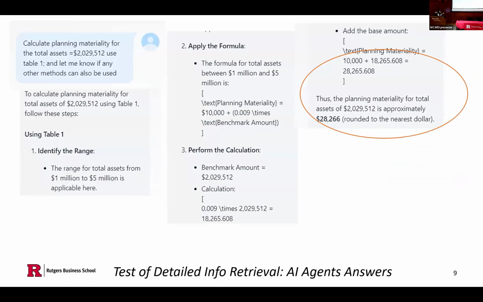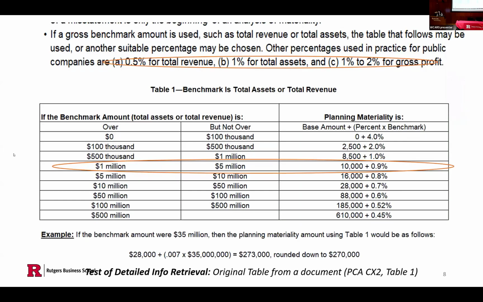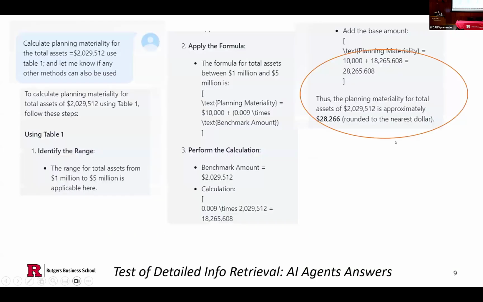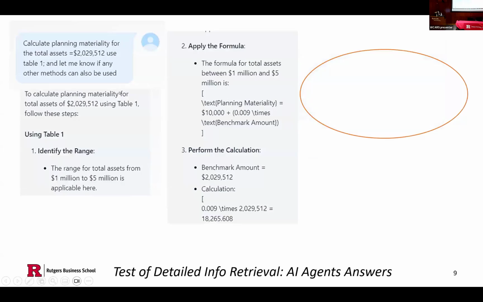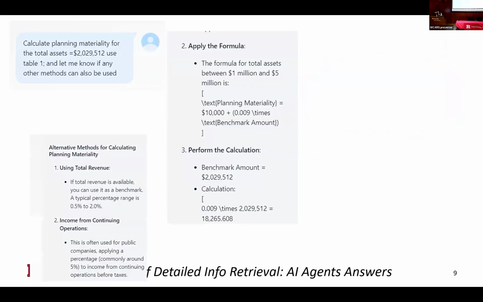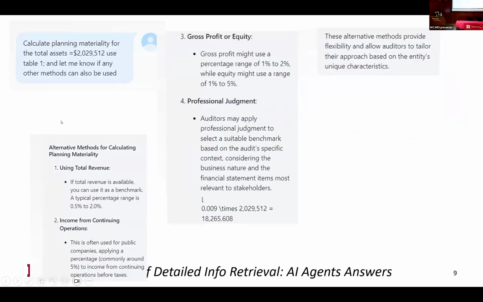And from 160 documents, our chatbot precisely finds document one and finds the threshold of that specific number, and follows the formula to calculate the planning materiality. And since we are asking another question, let me know if any other methods can be used here. Our chatbot also provides other methods, which are embedded in other documents besides table one.